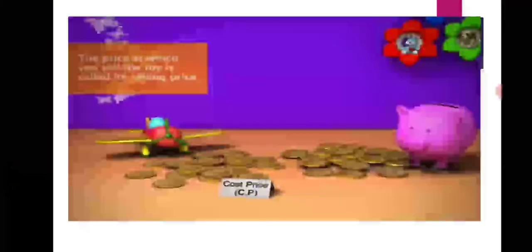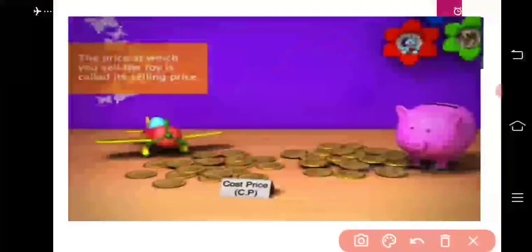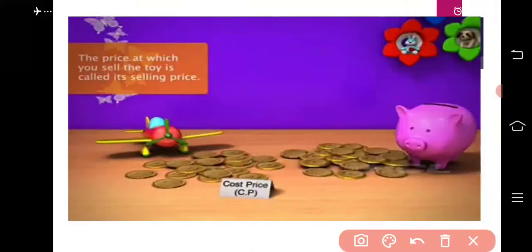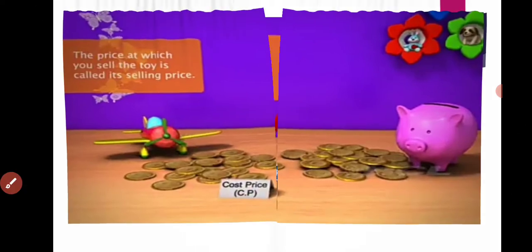This cost price is generally abbreviated as C.P. If in a numerical it is written as CP, that indicates the cost price of that product.